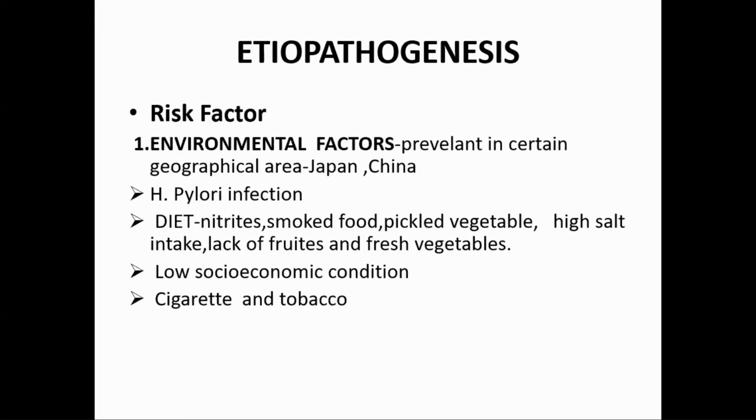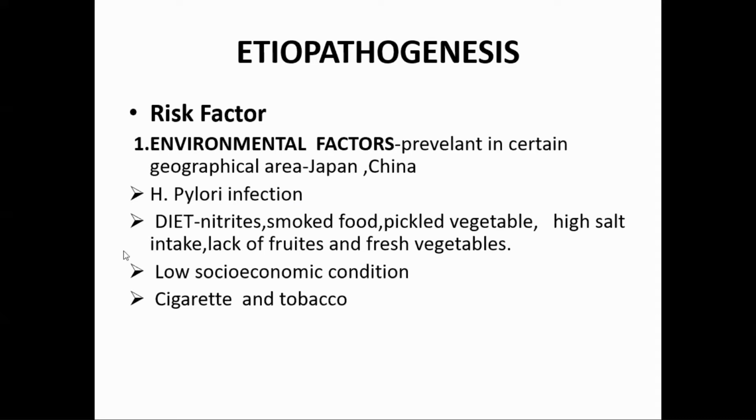Now, etiopathogenesis. What are the risk factors? Risk factors can be divided into environmental factors, then host factors, and then genetic factors. Now, first is environmental factor. It is prevalent in certain geographical areas. As I told you, it is very common in Japan and China. So this geographical area is supposed to be a risk factor. Then H. pylori infection. I showed you various conditions associated with H. pylori infection. Gastric carcinoma and lymphoma, they are mentioned.